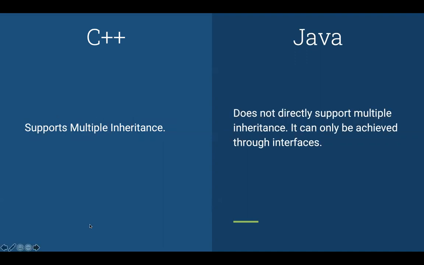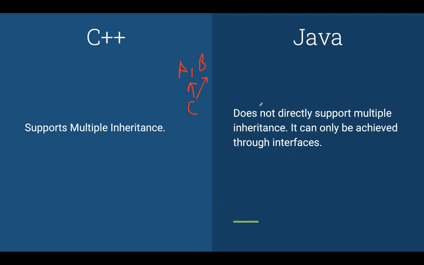The next difference, and a very important one, is that C++ supports multiple inheritance directly. What I mean by that is, if you have two classes, A and B, and you want another class C to inherit both of them, you can do that. You can simply declare class C and inherit both of them, public A, public B. You can do that directly.